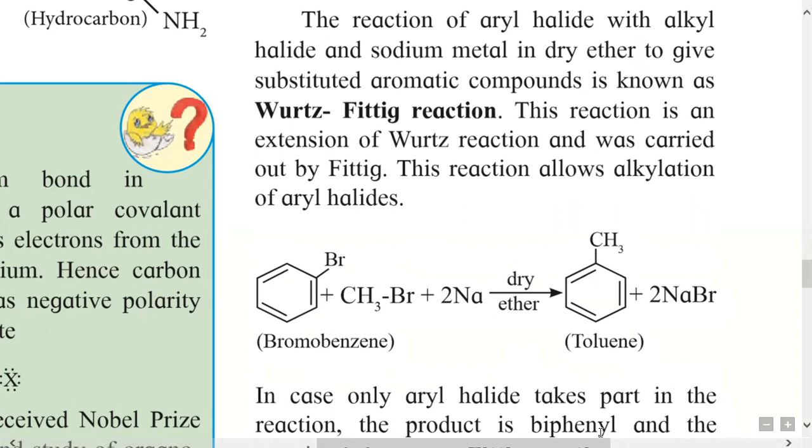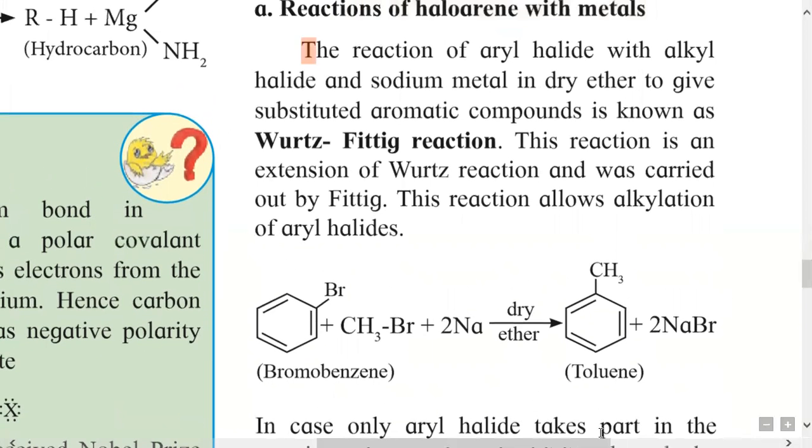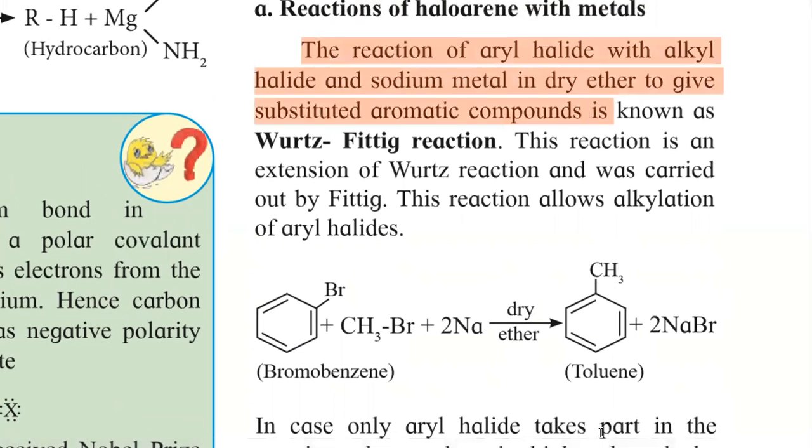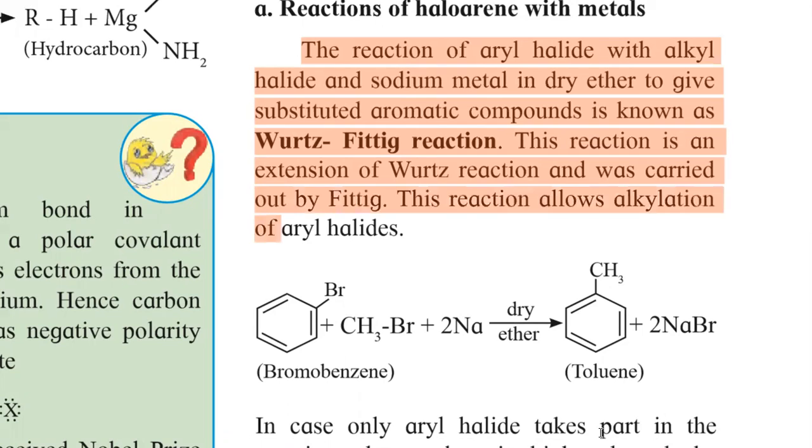Again, listen carefully. What is the Wurtz-Fittig reaction? The reaction of aryl halide with alkyl halide and sodium metal in dry ether to give a substituted aromatic compound is known as the Wurtz-Fittig reaction. This is an extension of the Wurtz reaction. This was carried out by Fittig, and therefore this reaction is named the Wurtz-Fittig reaction.